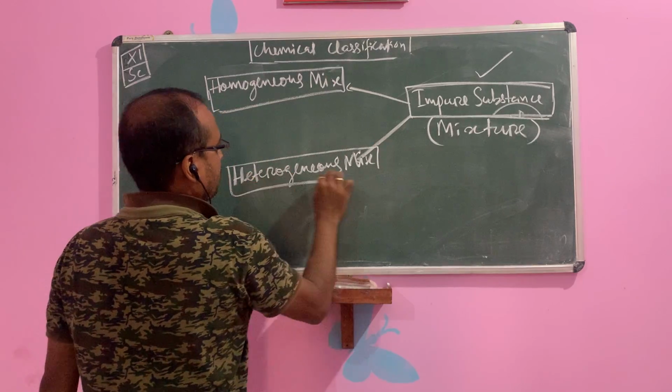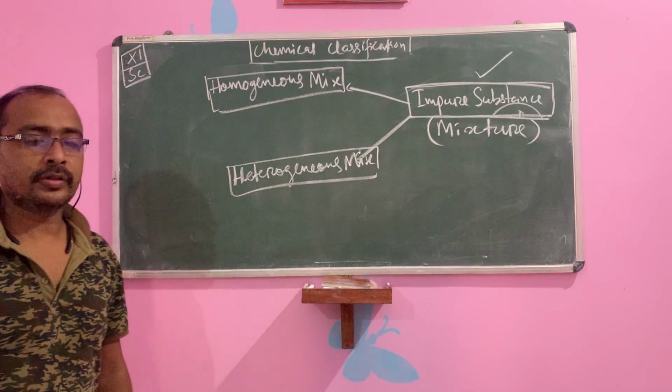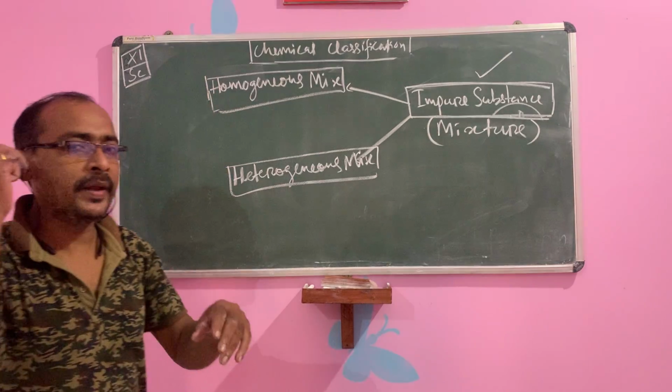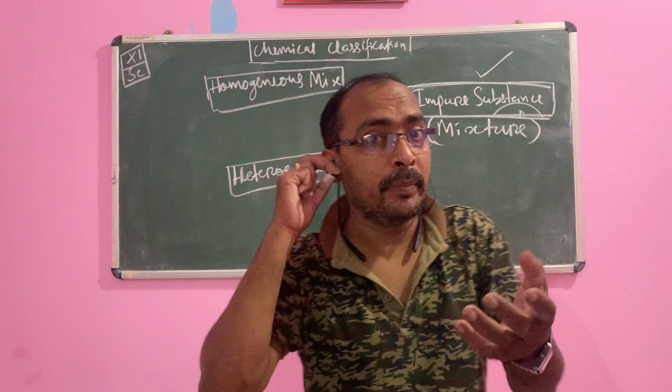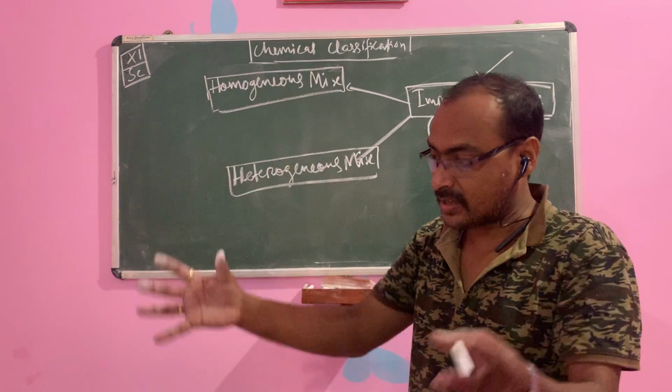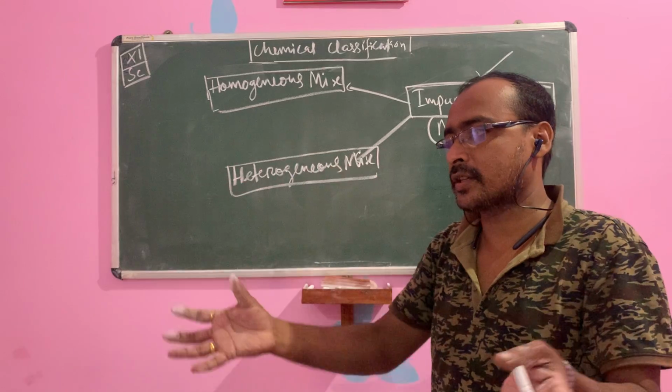Homogeneous mixture and heterogeneous mixture. There are 2 types: homogeneous and heterogeneous. Homo means uniformly mixed. The components are uniformly mixed throughout the bulk, throughout the mass, throughout the substance.